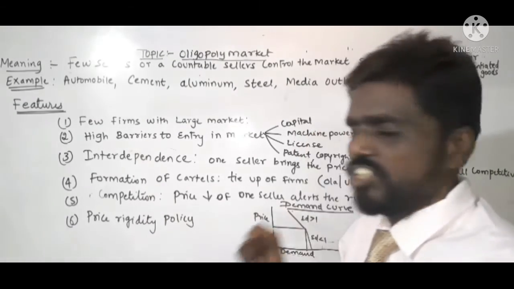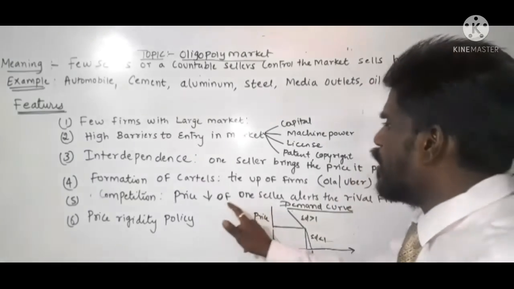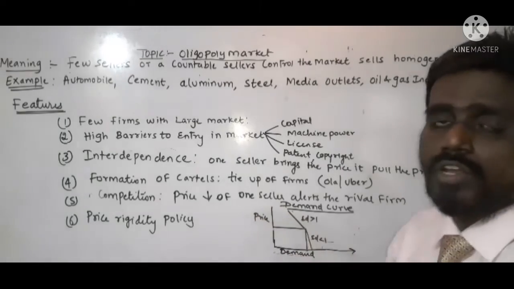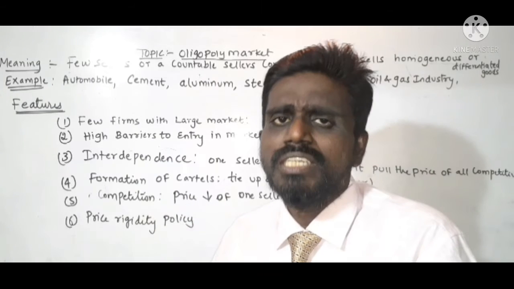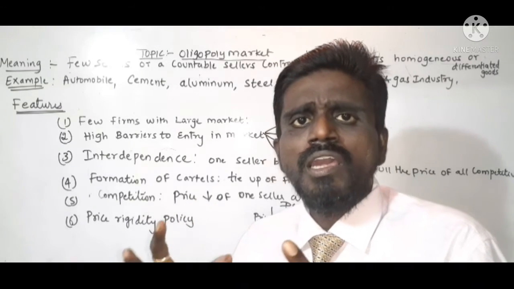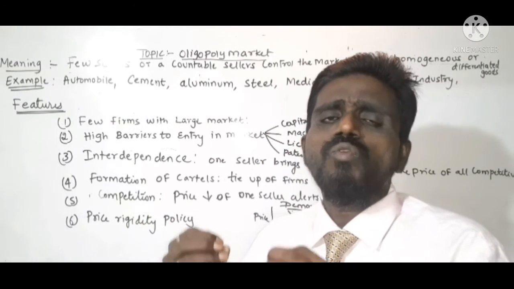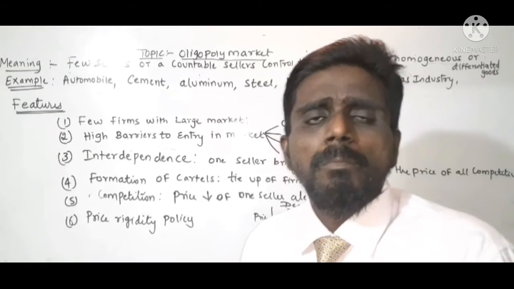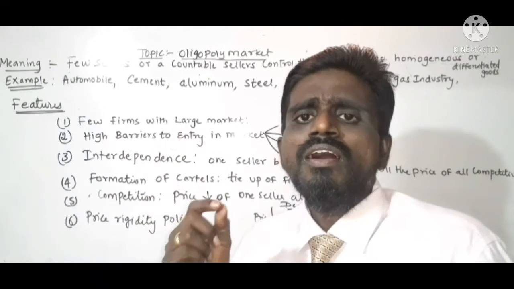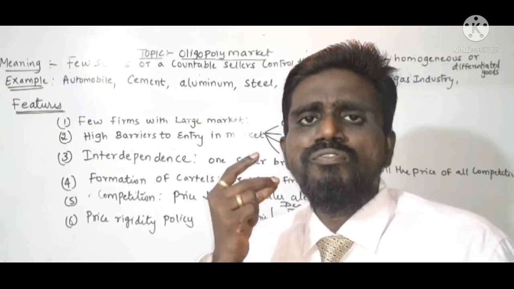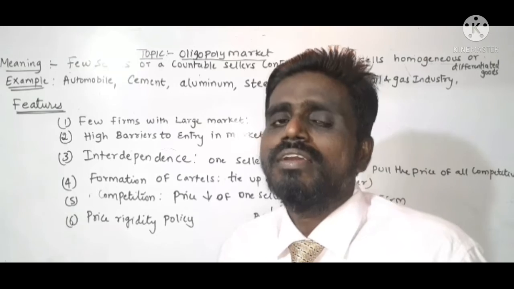Understood? Then competition. In oligopoly market, if the price of the product of one seller comes down, they have intense competition. Suppose one seller in the oligopoly market brings down his product price, it will quickly affect the price of the other products in the market.